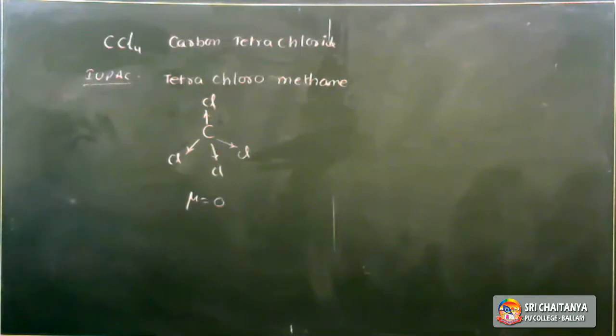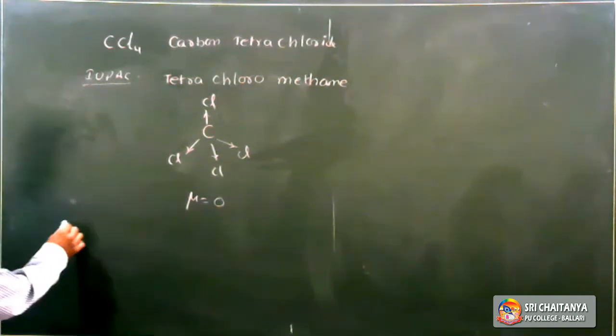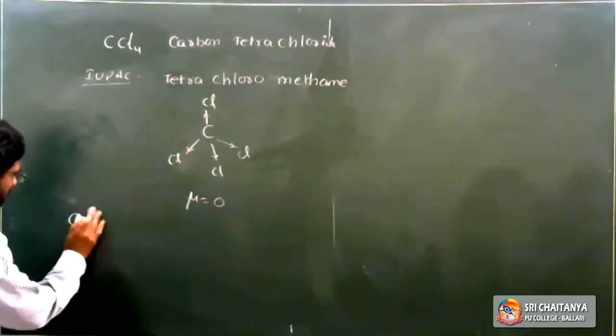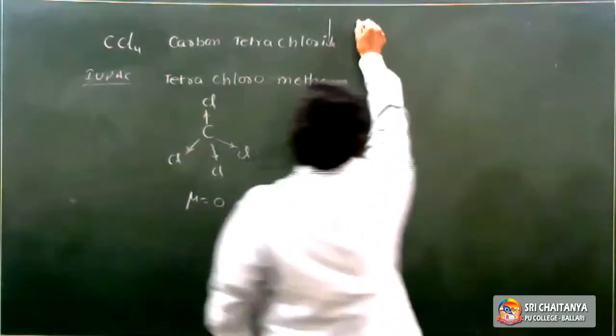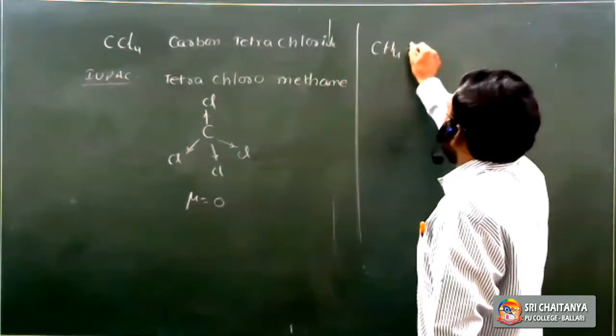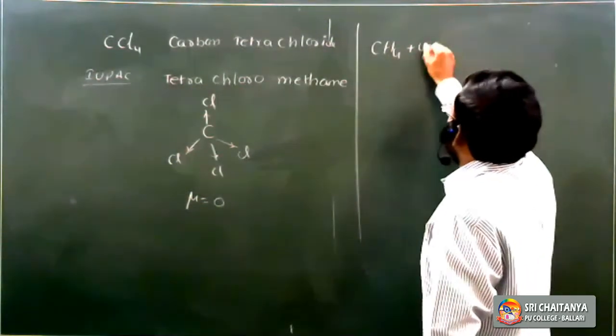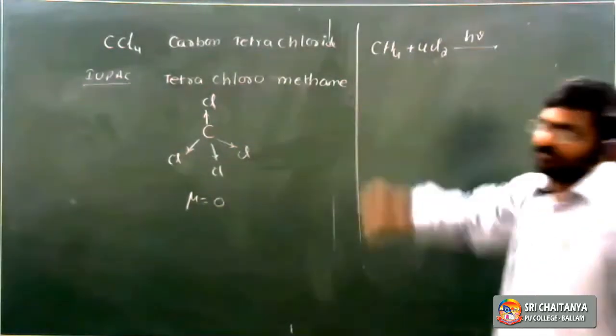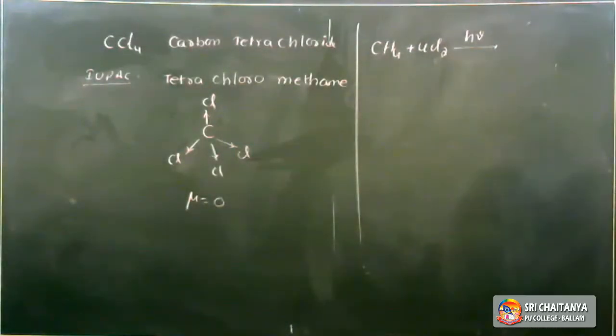So what is the IUPAC name of carbon tetrachloride? Tetrachloromethane. It is prepared from methane by complete chlorination. Methane, formula CH4, reacts with excess chlorine in the presence of sunlight.